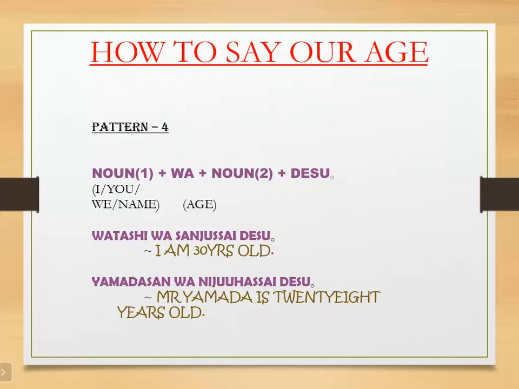Okay, Ruchika-san, now how to say I am 30 years old? Watashi wa sanjussai desu. 30 in Japanese is known as sanju, so sanju plus sai, sanjussai desu.